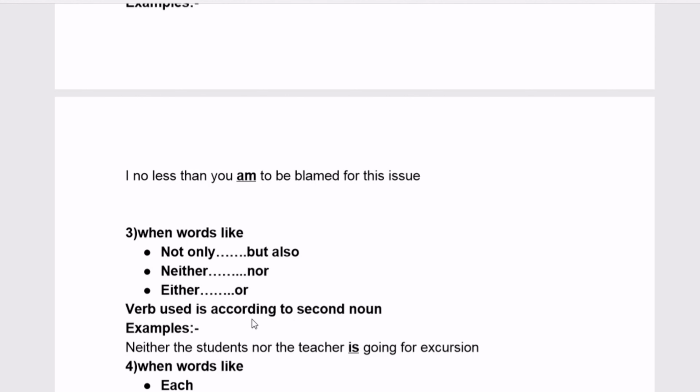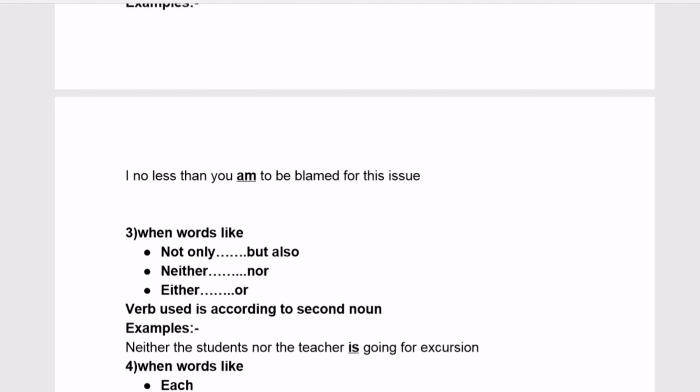See the example: neither the students nor the teacher is going for excursion. Why have we used "is"? Because the second noun, the teacher, is singular, so the verb is also singular. We should not write the verb according to the first noun.